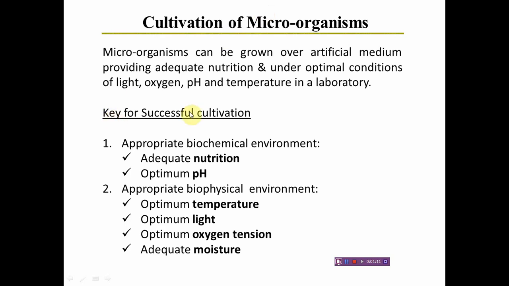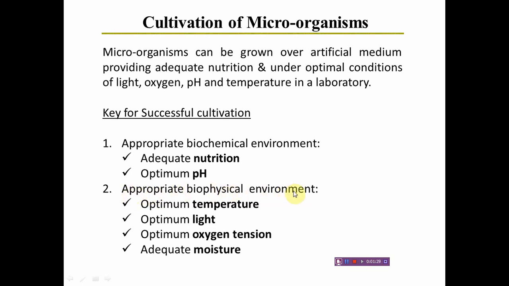So the key for successful cultivation is that we have to maintain an appropriate biochemical environment. That is, we have to maintain adequate nutrition, optimum pH, adequate moisture, as well as we have to maintain appropriate